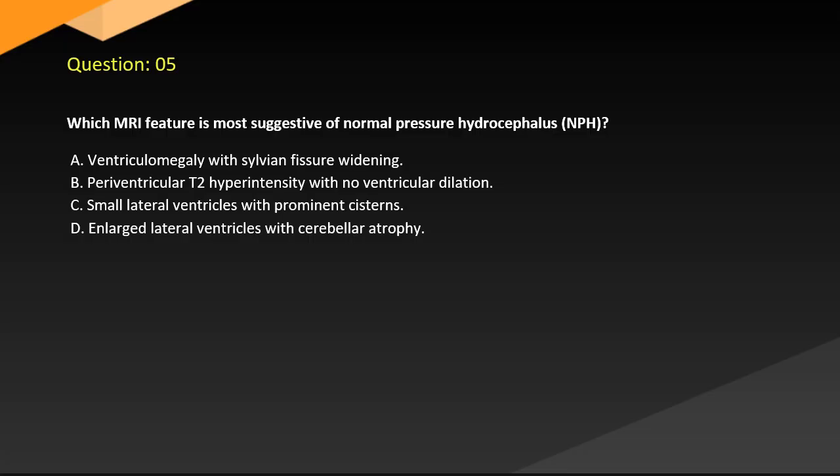Question 5. Which MRI feature is most suggestive of normal pressure hydrocephalus, NPH? A. Ventriculomegaly with Sylvian fissure widening. B. Periventricular T2 hyperintensity with no ventricular dilation. C. Small lateral ventricles with prominent cisterns. D. Enlarged lateral ventricles with cerebellar atrophy.